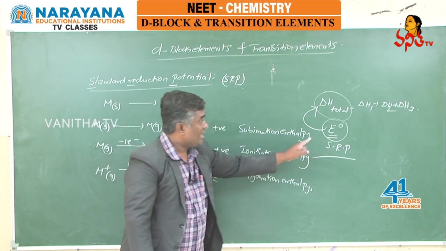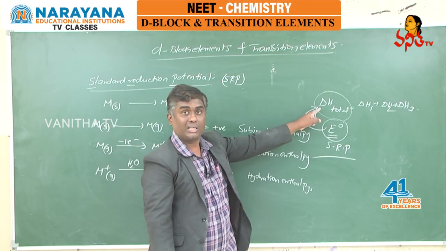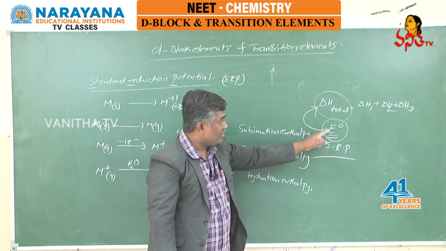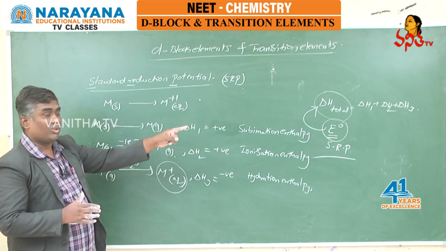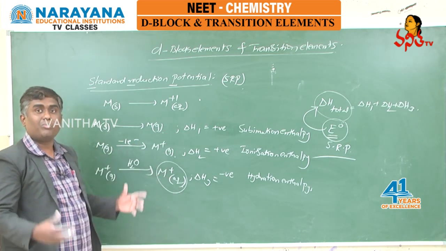I repeat once again, SRP is the measure of delta H total. If delta H total is negative, E naught is negative. If delta H total is positive, E naught is positive. Means for a given particular oxidation state, E naught you may have negative, E naught you may have positive.